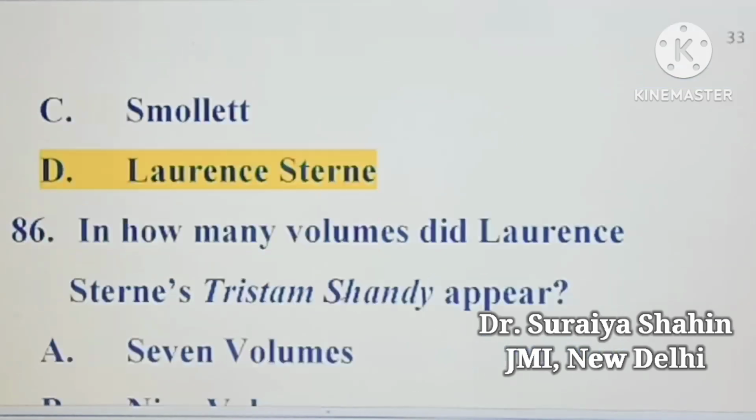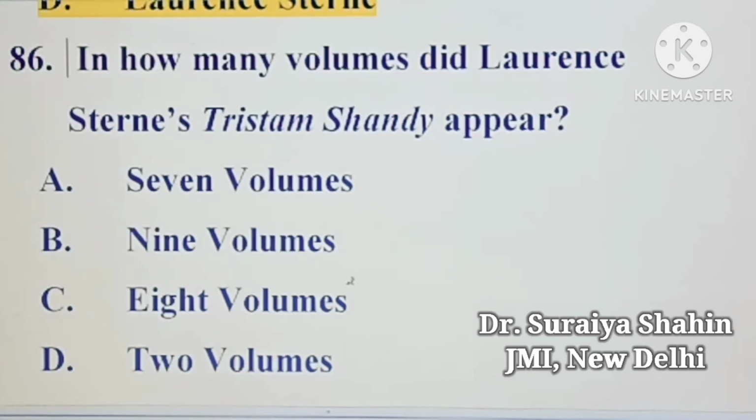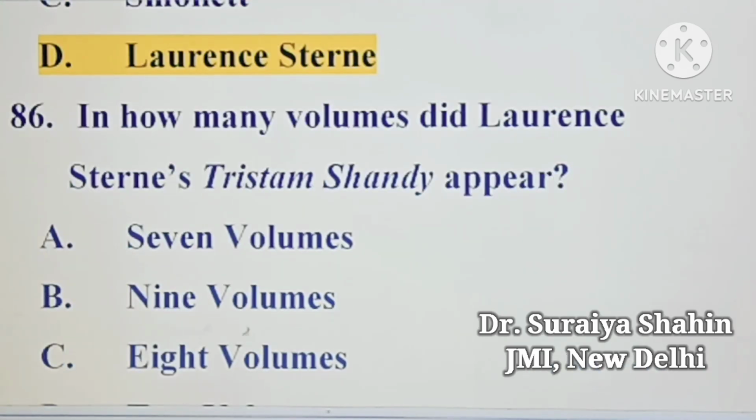We have the next question here. In how many volumes did Lawrence Sterne's Tristram Shandy appear? Your first option is 7 volumes, second option is 9 volumes, third option is 8 volumes, and fourth option is 2 volumes. So it was 9 volumes. The correct answer would be 9 volumes. Tristram Shandy appeared in 9 volumes.